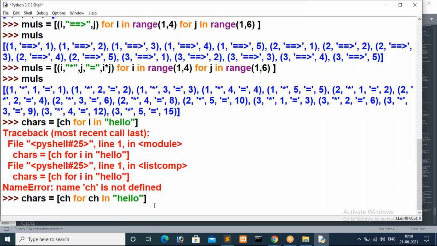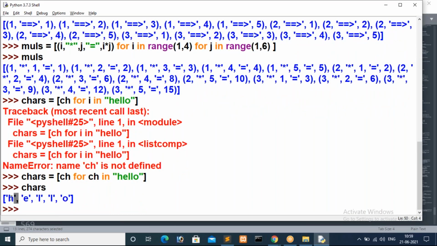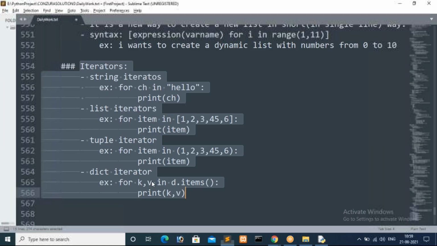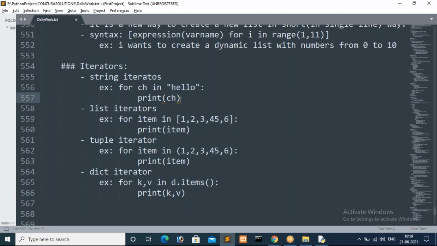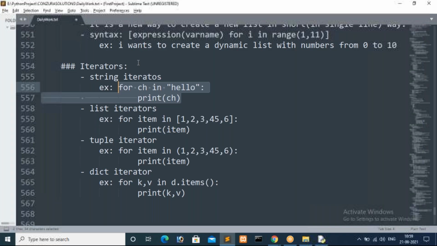In each and every iteration we are getting a character from this word, then we are storing that ch inside chars. Now we can check it. Chars: in the first iteration h is the value, then in the second iteration we get the next characters. Here I specified a direct string. Instead of printing, if you want to store inside a list, then again we have to initialize an empty list, then append, then print. For this also we have to write four lines of code.